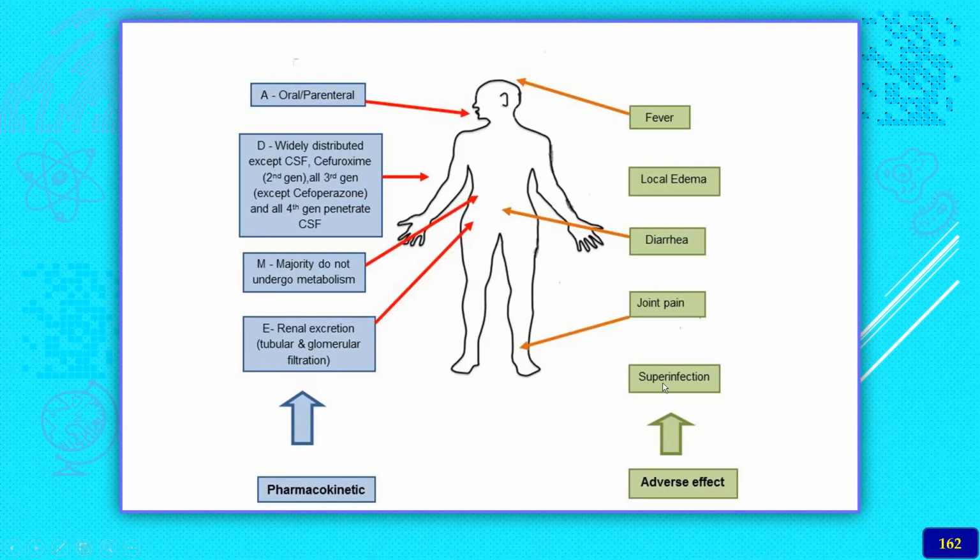Whereas the side effects, one of them is superinfection, because these cause the death of one type of bacteria, whereas overgrowth of the other type of bacteria is also seen. Some other side effects are joint pain and diarrhea, because the intestinal microflora get disturbed, and sometimes local edema at the injection site, and very rarely fever may also come because of allergic reactions.